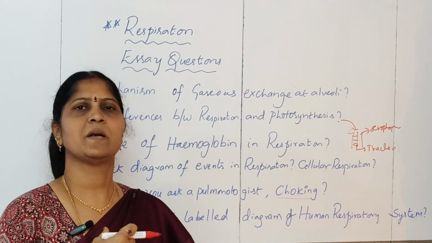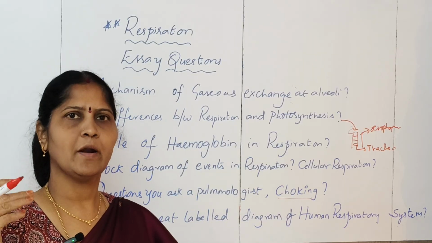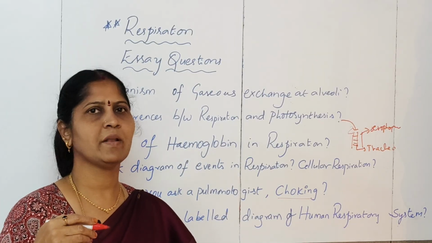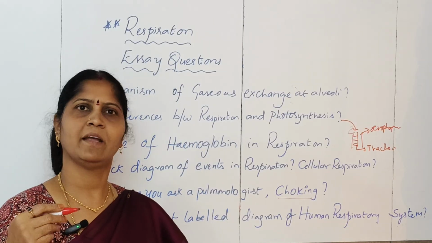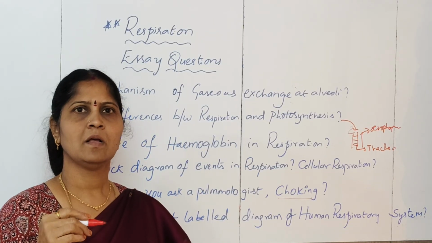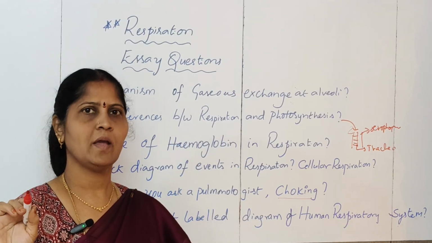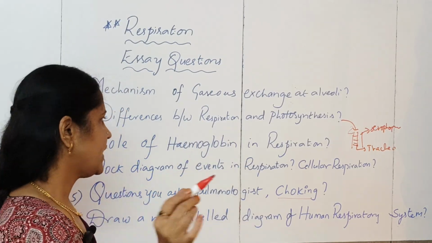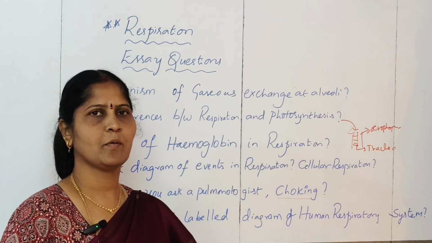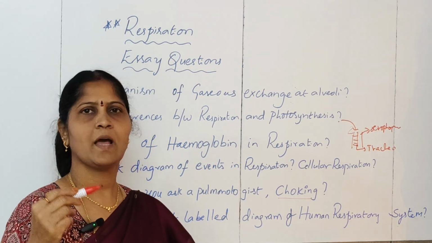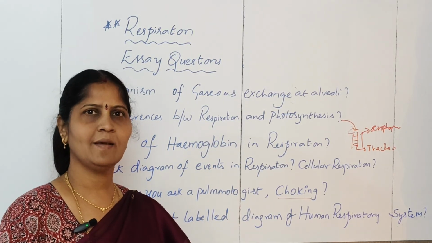Once the respiratory system is choked, oxygen will not be supplied to the brain and other organs also don't receive enough oxygen. It will lead to multiple organ failure, brain death, and finally the death of the person. So remember that you should not talk while eating. That is a must. That's all you write about choking. And the last one is to draw a neat labelled diagram of the human respiratory system. Practice drawing it quickly in 2 minutes, as I have shown. Okay, thank you.